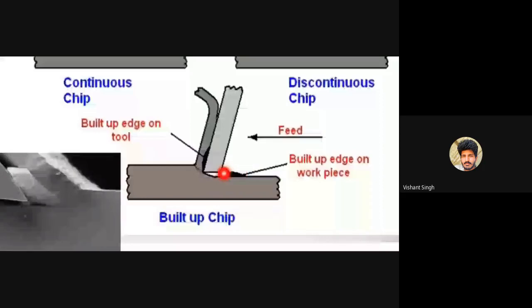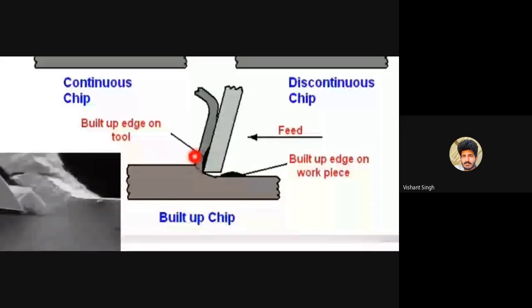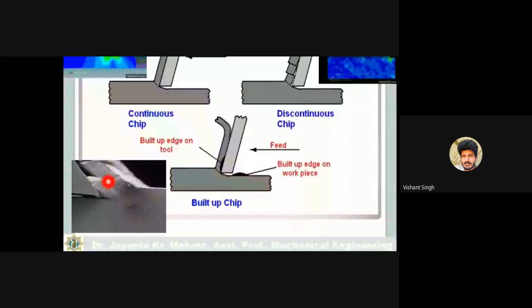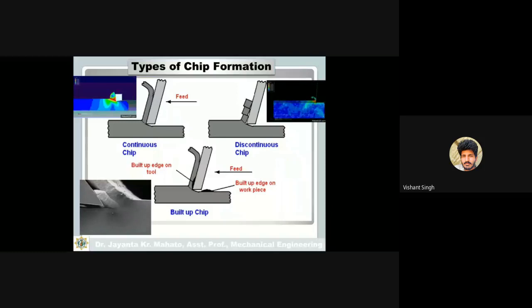So this is called the built up edge. This material sticks to the face of the tool, and when it is removed, it creates a cavity on the surface of the tool. So this is another type, built up chips, sometimes called continuous built up chips.